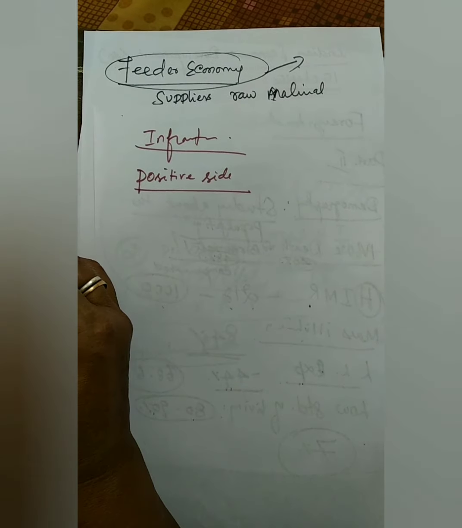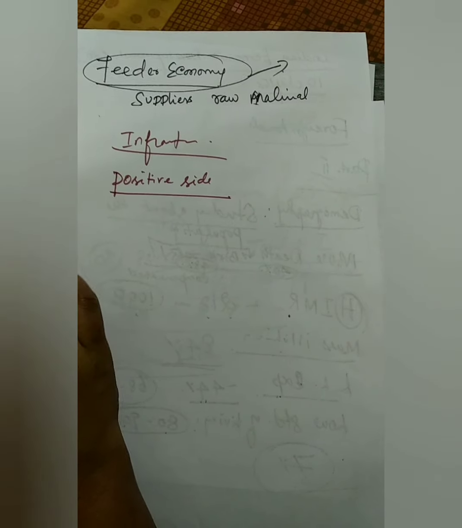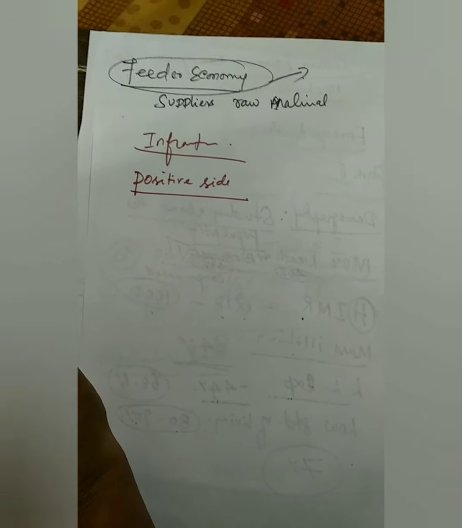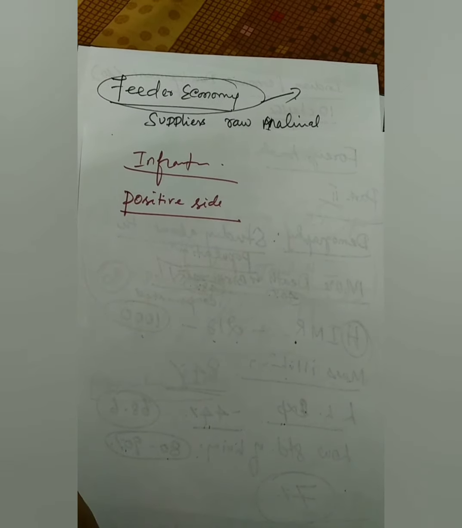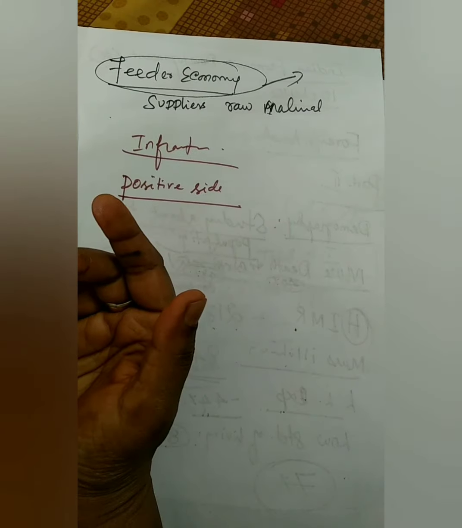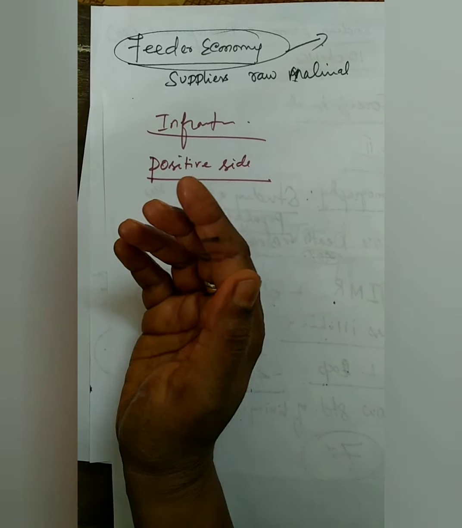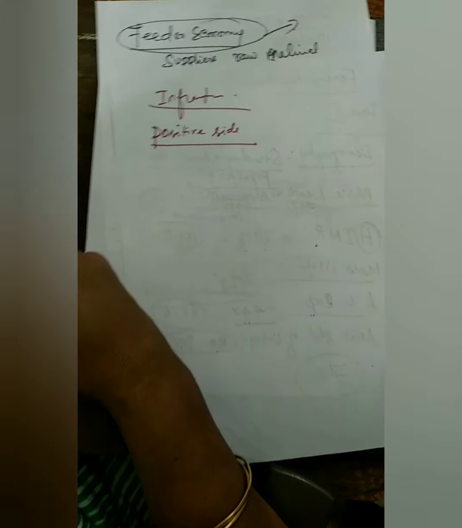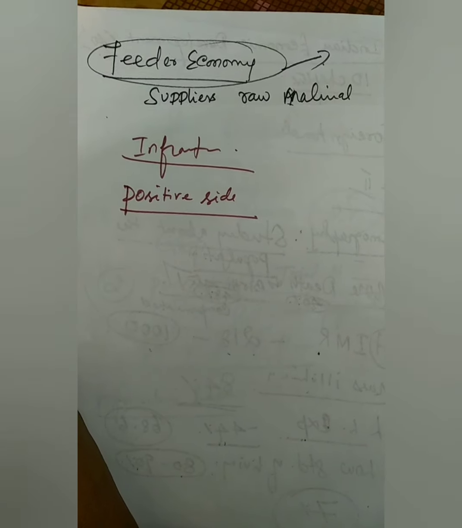So what are the expected questions in that one? First one is they will ask about agriculture. Definitely a question will be coming for the boards. So explain the agricultural sector during the British period. Then the industrial sector: give the reasons for the slow growth of the industries in India. And demographic condition also. We are all expecting some questions in that one.